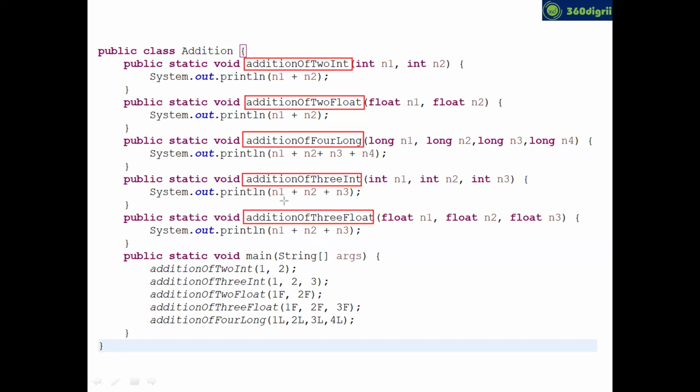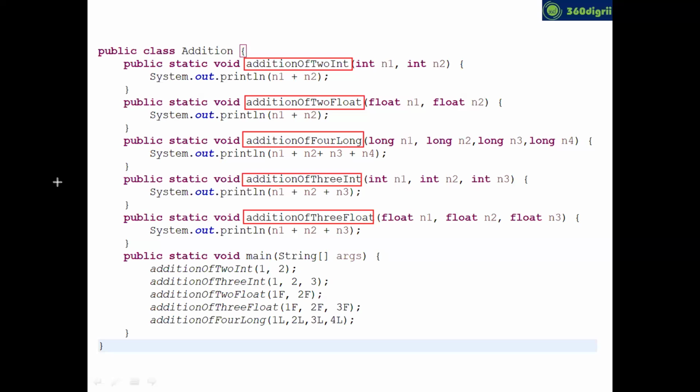Definitely not. The code will work, but the challenge is that you are introducing big method names every time. That really will not make sense. The main use of method overloading is to make the method readable.